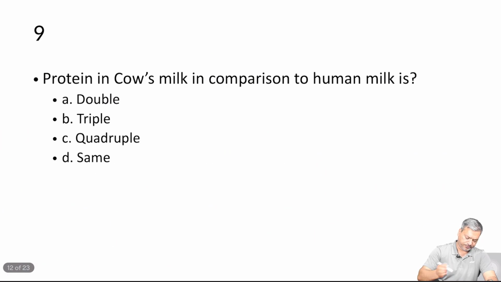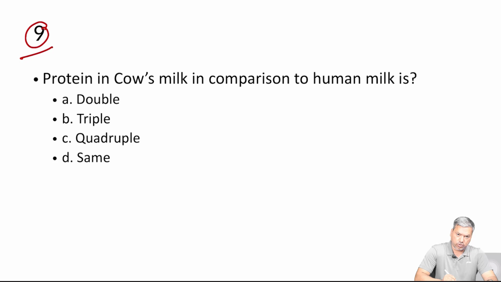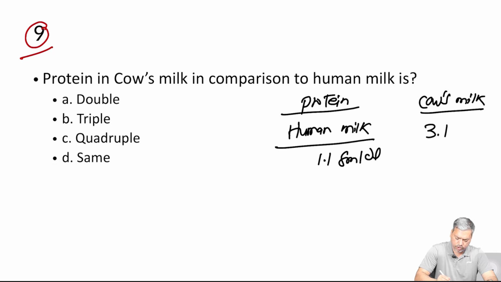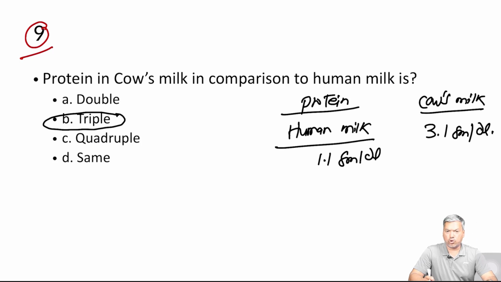Okay, let's move on. Question number 9. Protein in cow's milk in comparison to human milk is how much? This is an important question here, dear students. See here, the protein amount in human milk is 1.1 gram per deciliter, whereas in cow's milk it is almost 3.1 gram per deciliter. Now your answer is very simple here. It is triple. There is 3 times more protein in cow's milk in comparison to human milk.